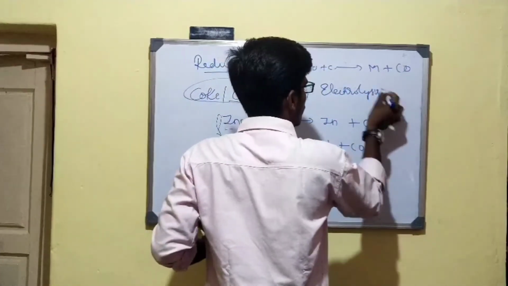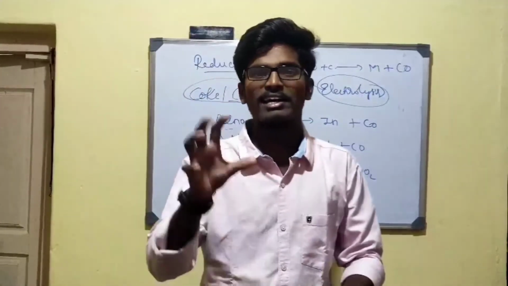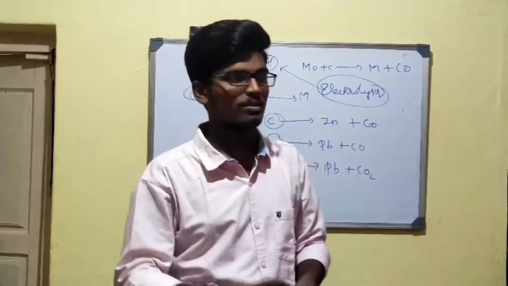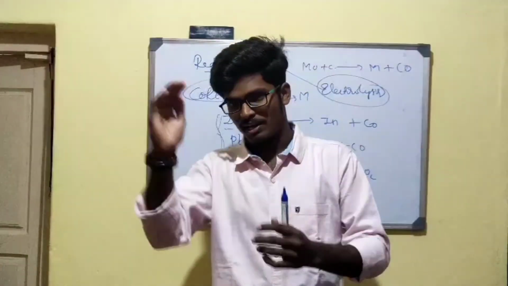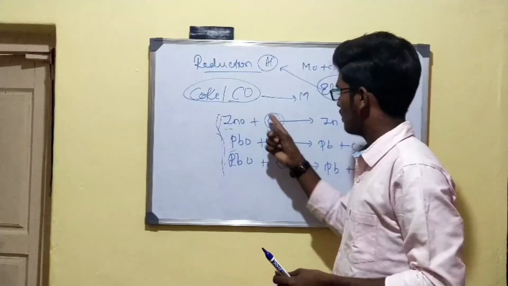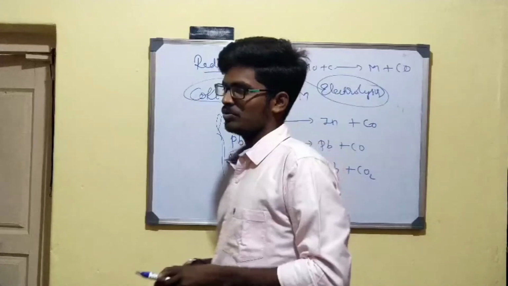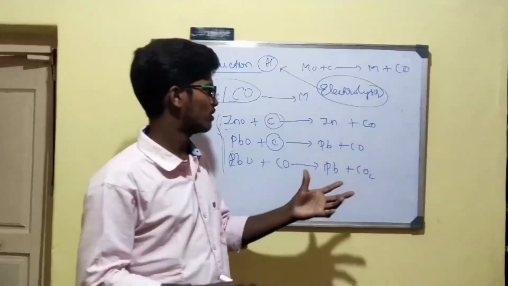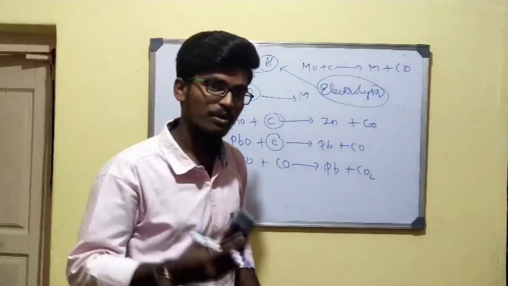So the metal oxides of highly reactive metals can be reduced by the process of electrolysis. Through electrolysis, we are able to reduce the highly reactive metals. But the metals having reactivity in between high and low, we can reduce by treating with carbon, or you can say coke and carbon monoxide. This is the reduction of the metal oxide. After this, we are left with a metal which also has some impurities.